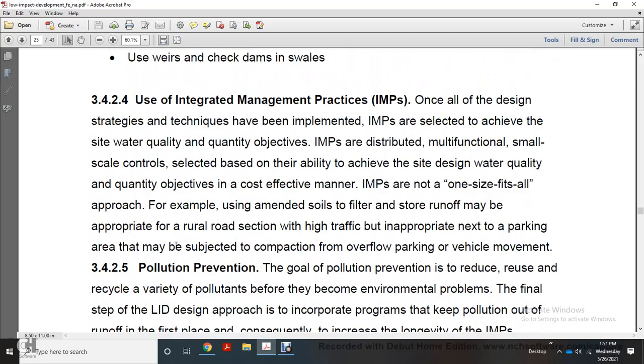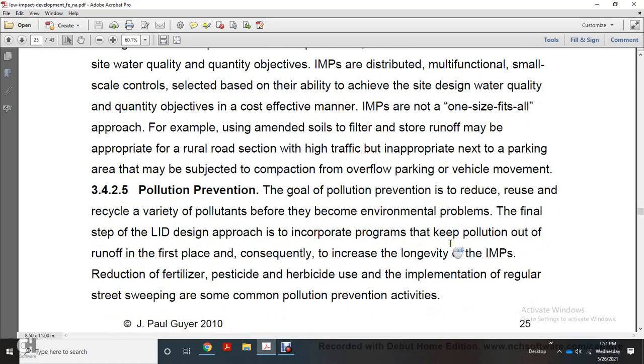Use integrated management practices. Once all the design strategies and techniques have been implemented, integrated management practices are selected to achieve the site water quality and quantity objectives. The integrated management practices are distributed, multifunctional, small scale controls selected based on the objectives to achieve the site design, water quality, and cost effectiveness. Integrated management practices are not a one-size-fits-all approach. So, for example, the use of an amended soil filter to store runoff may be appropriate in a rural road section with high traffic but inappropriate next to a parking area, where it would be subject to compaction from parking and vehicle movement.